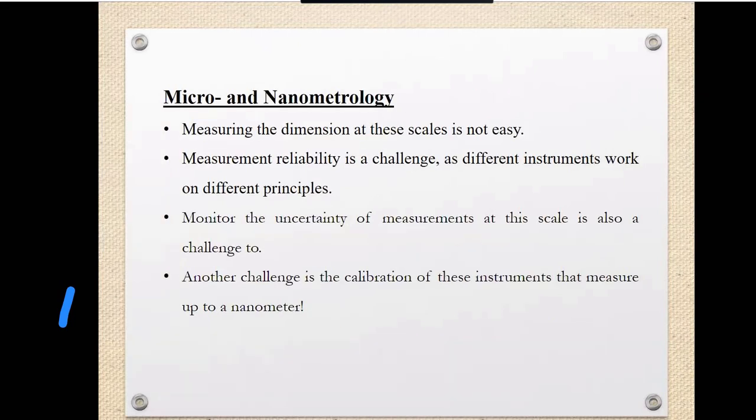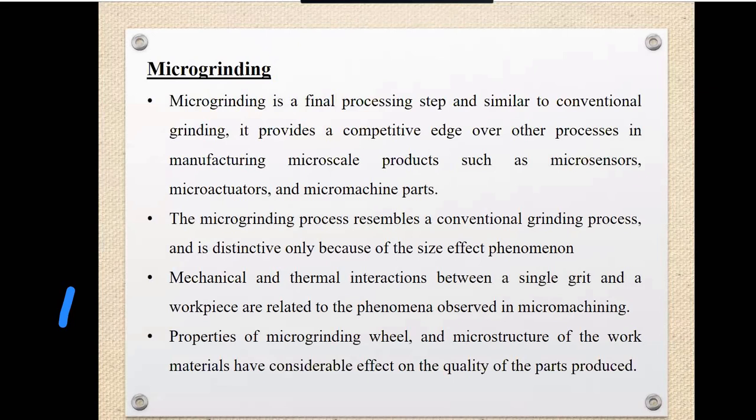The next thing we are learning about is the micro grinding process. What is micro grinding? We will see this. So basically, what do you understand by grinding? This is the first thing I want to know from you. What is grinding? Have you seen a grinding process?